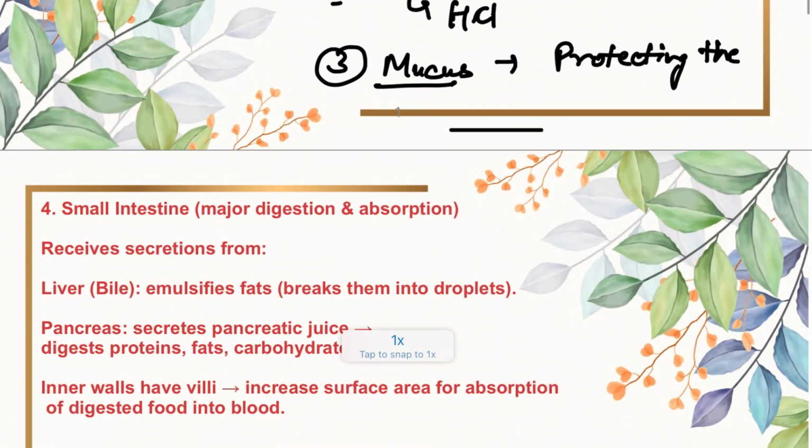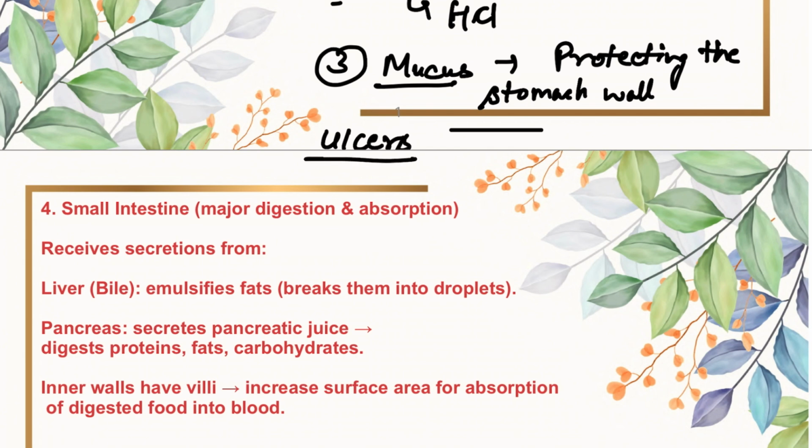Okay. Protecting the stomach wall from these acidic gastric juices, so that our lining of stomach cannot be harmed. But if mucus is not secreted, HCl will cause the erosion of inner lining of stomach, and it leads to the formation of ulcers. Okay, so it is important to provide acidic medium, but in a moderate amount.